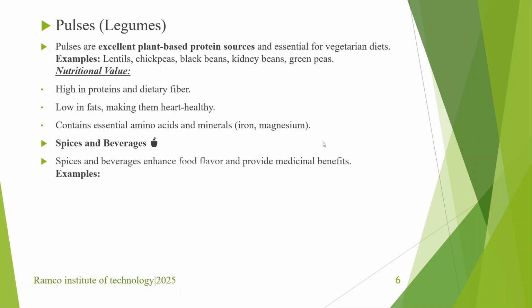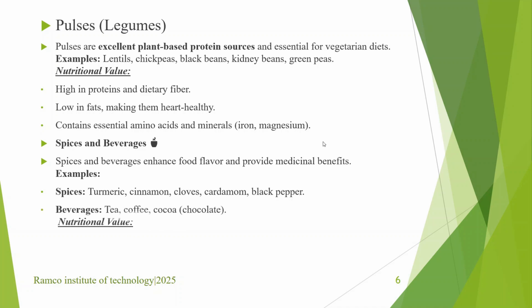Then spices and beverages. Actually these enhance the food flavor and provide some medicinal benefits also. Examples of spices in our daily food are turmeric, cinnamon, cloves, cardamom and black pepper. Then beverages: tea, coffee and chocolate. Nutritional value: they are rich in antioxidants and anti-inflammatory compounds, and help in digestion and metabolism.